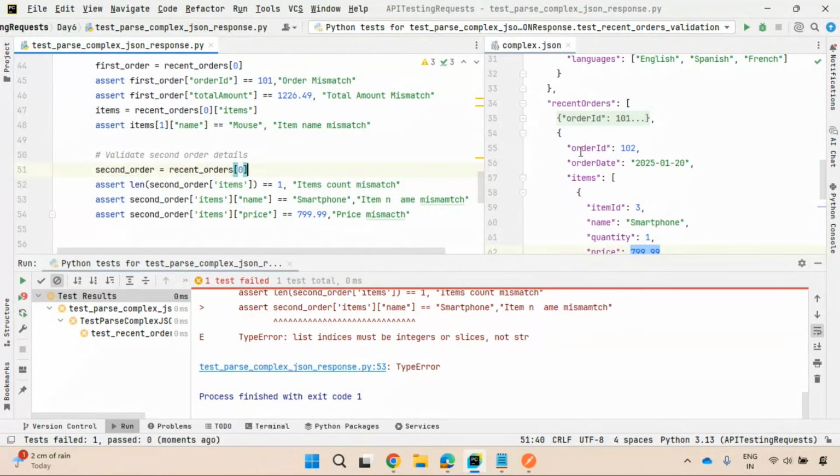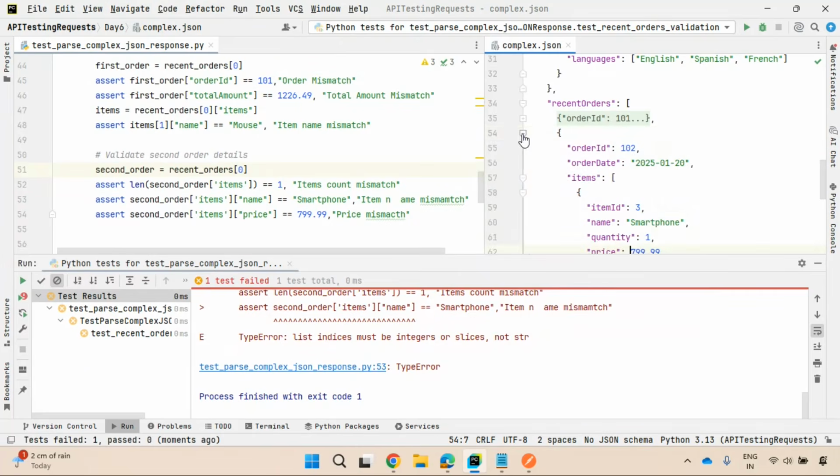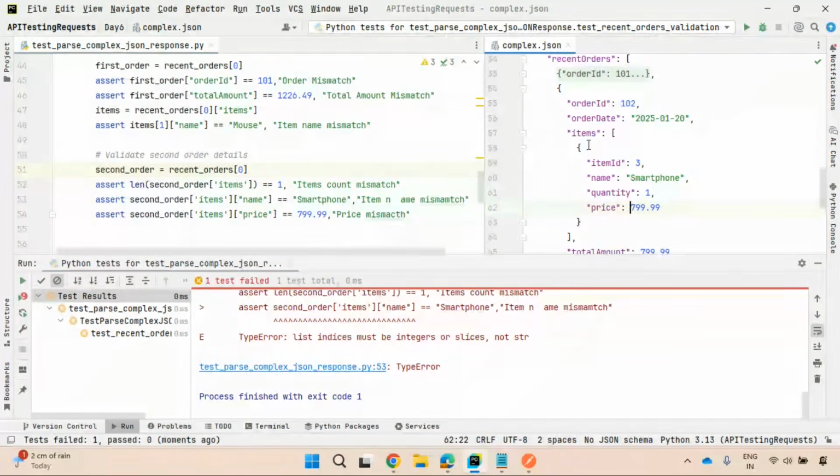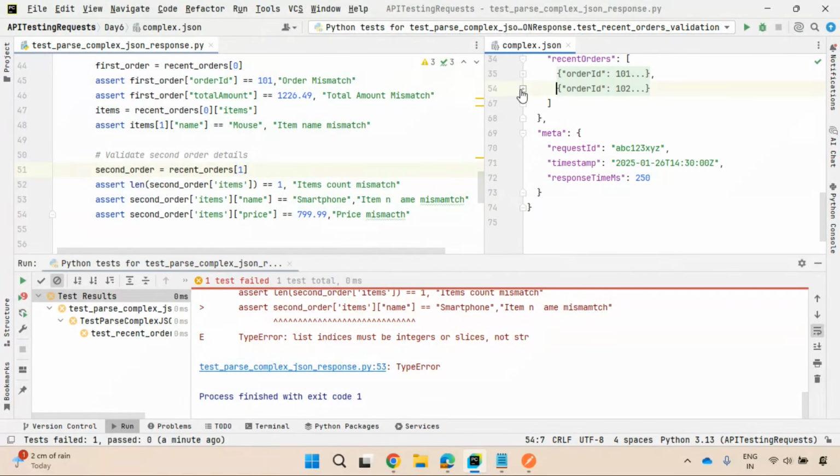Yes, it should be 0. Second order, you are extracting the second order, which is recent orders of 1. Good. You are extracting this second order.